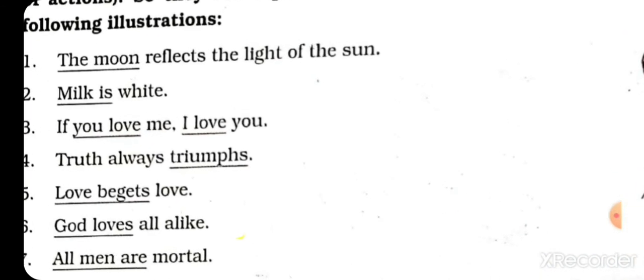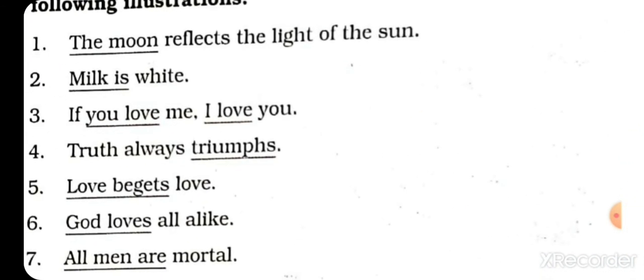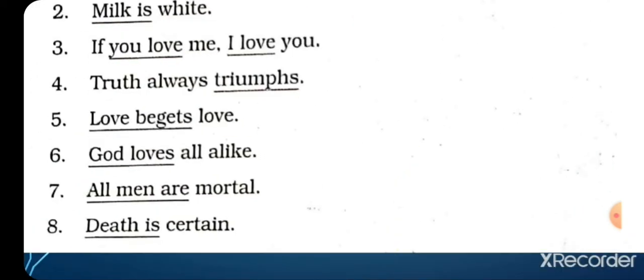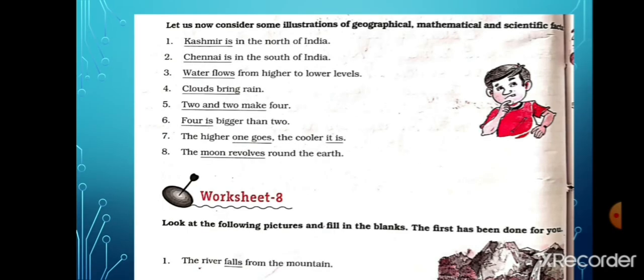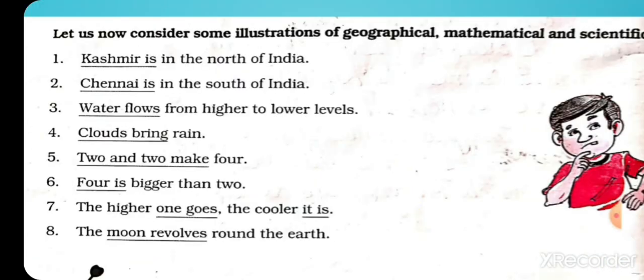The moon reflects the light of the sun. Milk is white. If you love me, I love you. Truth always triumphs. Love begets love. God loves all alike. All men are mortal. Death is certain. Now students, some more illustrations are given here.